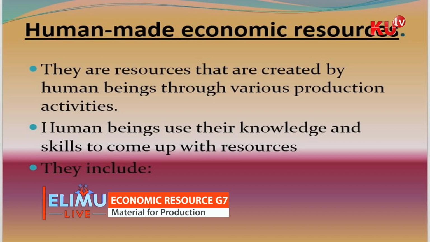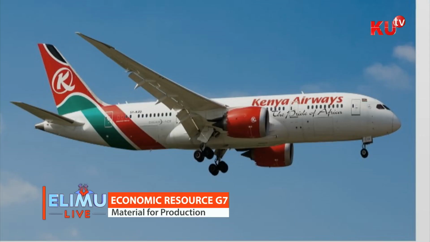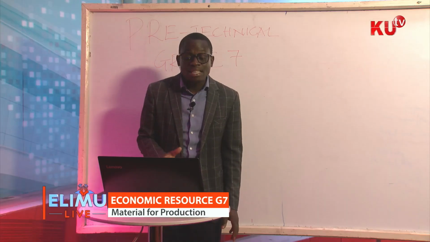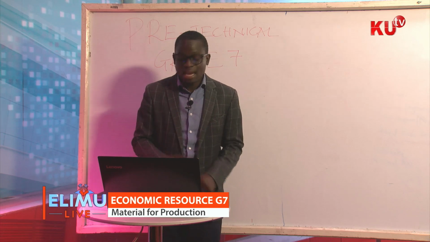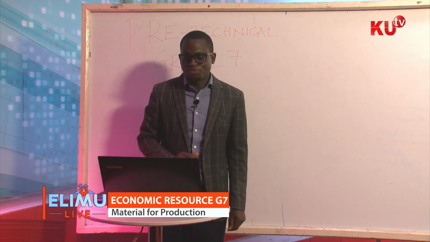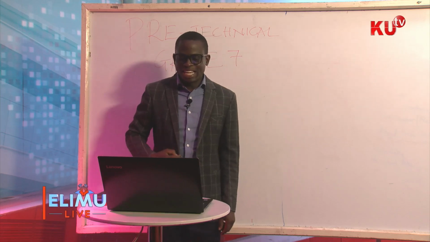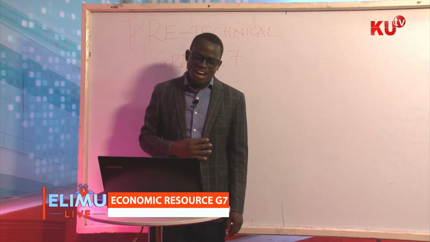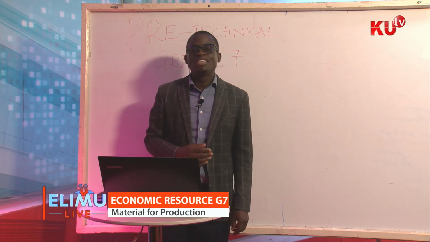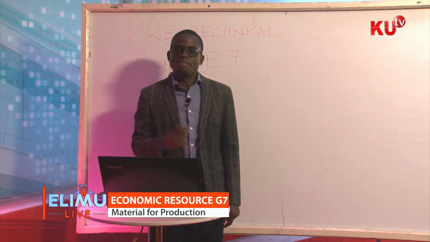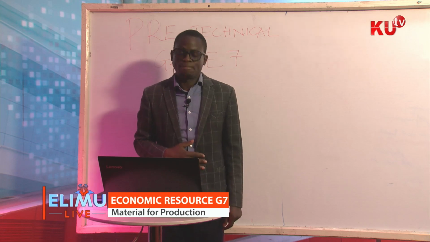So we have said they are resources that are created by human beings through various productions. Human beings use their knowledge and their skills to come up with these resources. Let's look at one of that. Look at that. What is that, boys and girls? How many people have ever boarded that kind of human-made economic resource, or what we call the man-made economic resource?